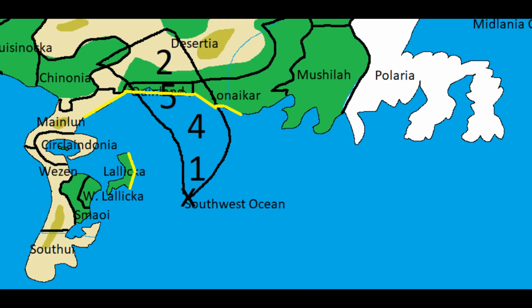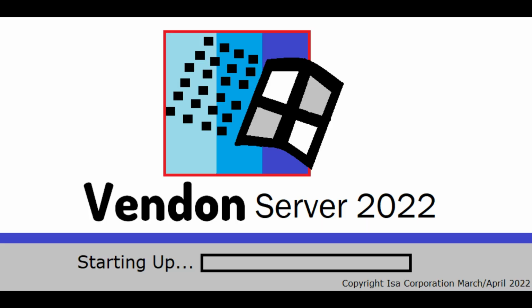Has.gda.png. Has.gda.png is a file within the Vendon code. All it is a track of a storm in Terralakla, which is a fictional world of mine. Vendon Server 2022. Vendon Server 2022 is a cancelled version of Vendon that was supposed to release alongside Vendon 5.0.